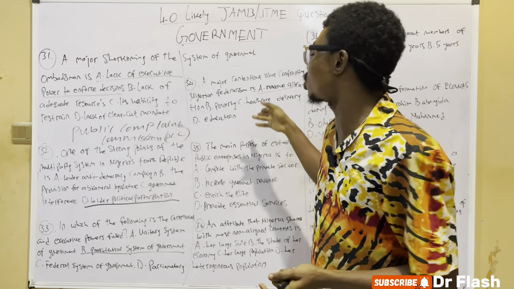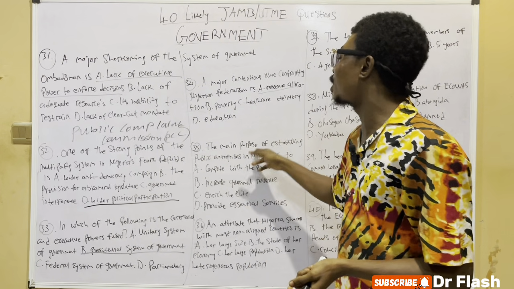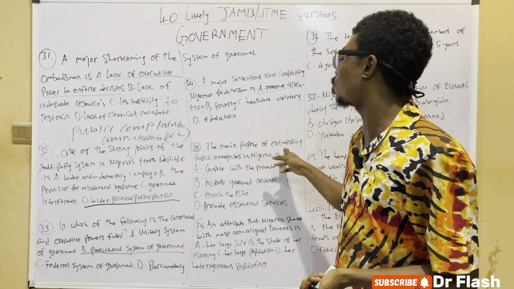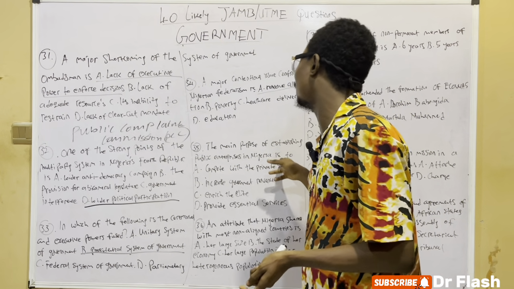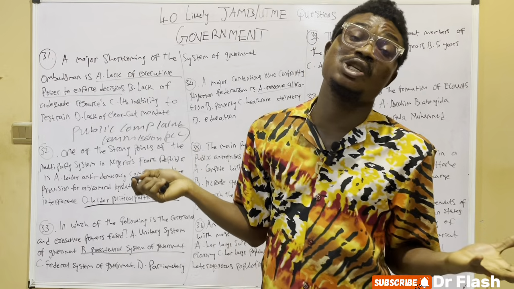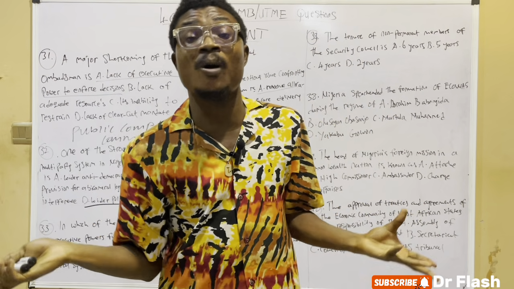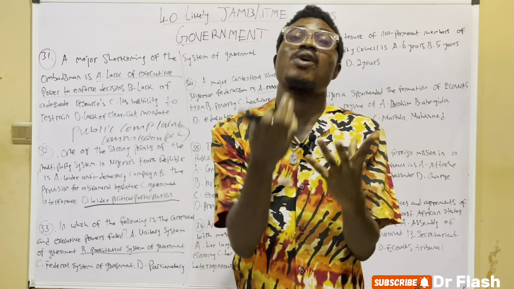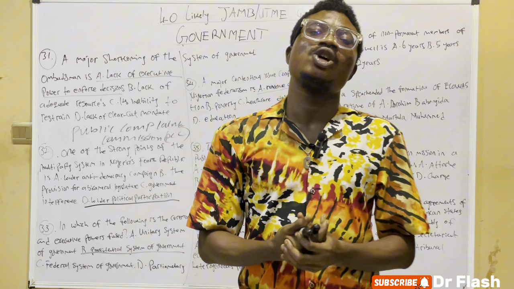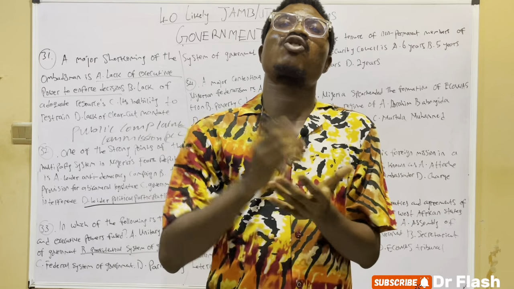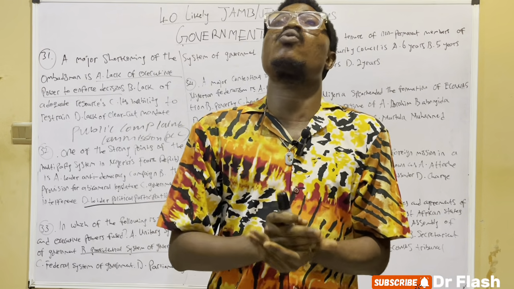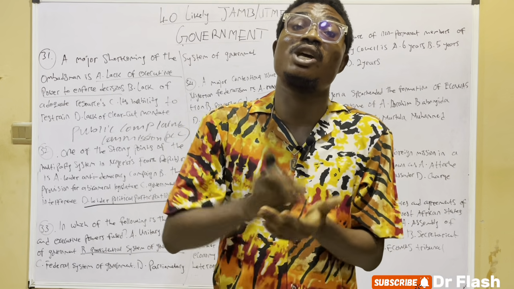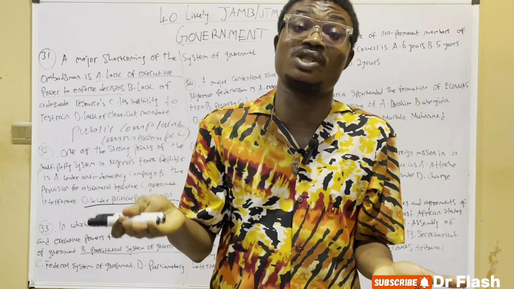So moving to the next question, the 35th question: the main purpose of establishing public enterprise in Nigeria is. One of the major purposes of establishing a statutory corporation or a public corporation in Nigeria is essentially to render crucial services to the public. One of the main reasons for creating a public corporation through an act of parliament is majorly to render essential services to the public.